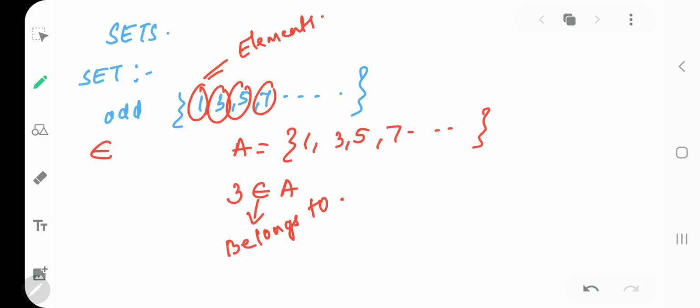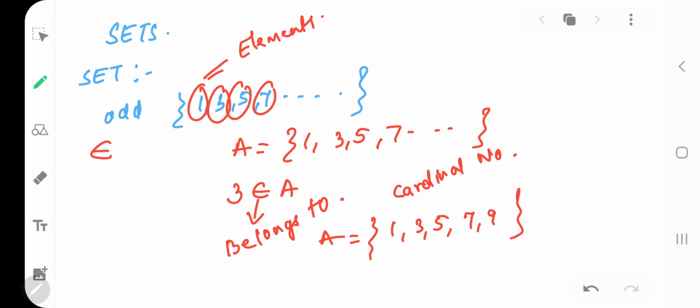Then we'll come across the term called cardinal number. What do you mean by cardinal number? How many elements are present in your set? For example, I said that A is a set of all odd numbers from 1 till 10. So how many elements do we have? 1, 2, 3, 4, 5. So what will be the cardinal number? 5. Got my point clear?